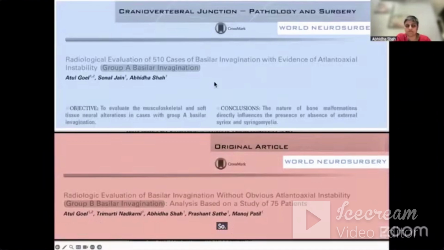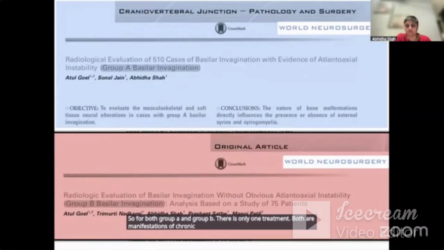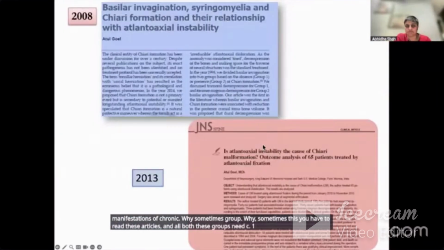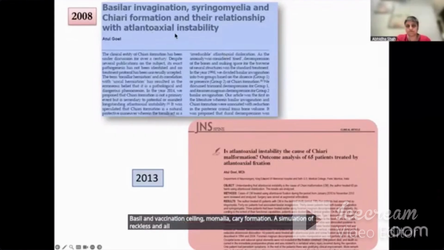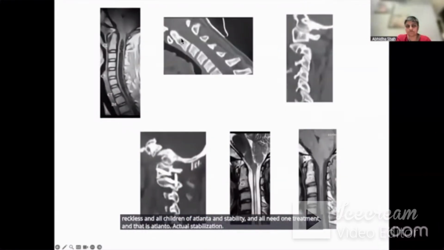So for both group A and group B, there is only one treatment. Both are manifestations of chronic instability. Why sometimes group A, why sometimes this? You have to read these articles. And both these groups need C1, C2 fixation. Basilar invagination, syringomyelia, Chiari malformation, assimilation of atlas are all children of atlantoaxial instability and all need one treatment, and that is atlantoaxial stabilization. So this is syringomyelia, no problem here, little bit problem here.